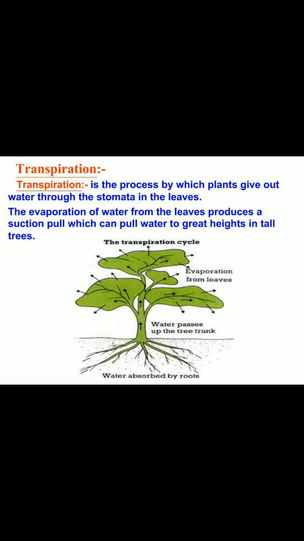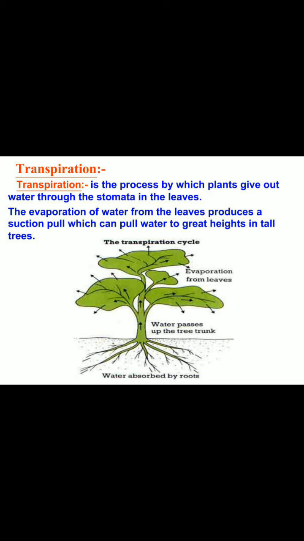Transpiration. Transpiration is the process by which plants give out water through the stomata in the leaves. So on all the leaves, on the under part, there will be small holes. Inside the hole, the stomata is present. So through the stomata, the extra water will be evaporated in the form of water vapor. The evaporation of water from the leaves produces suction pull, which can pull water to great heights in tall trees.